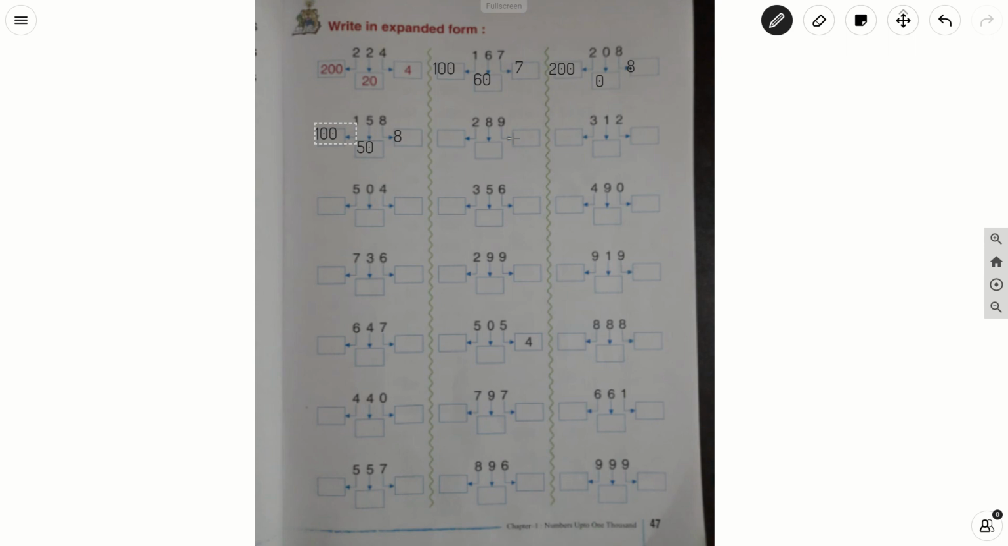Next number is 289. So in 289, what is there in a ones place? 9. The value is 9 into 1, 9. Then 8 is in tens place. So 8 into 10, it is 80. And then in hundreds place it is 2. So the value is 2 into 100, it is 200.